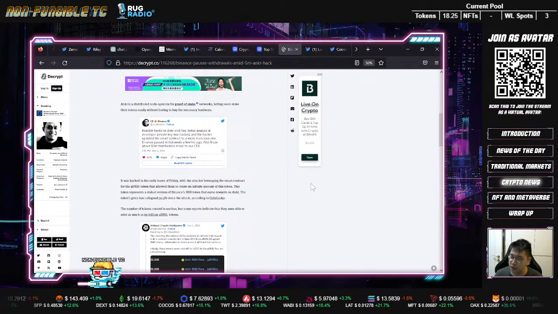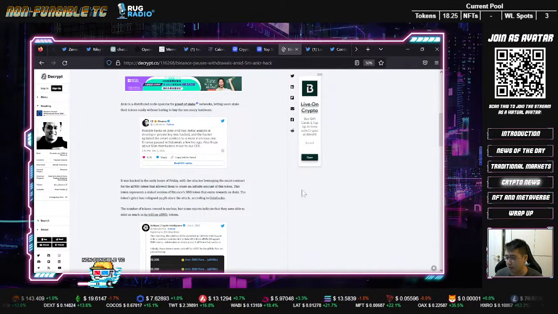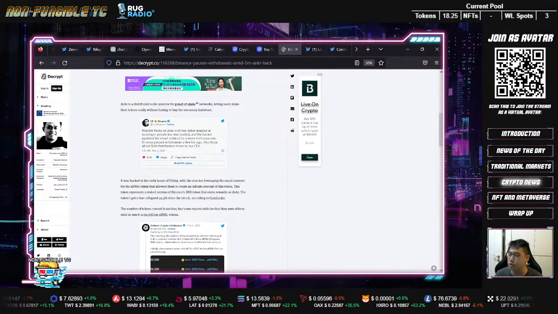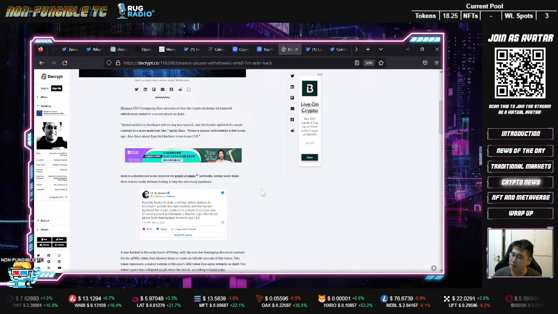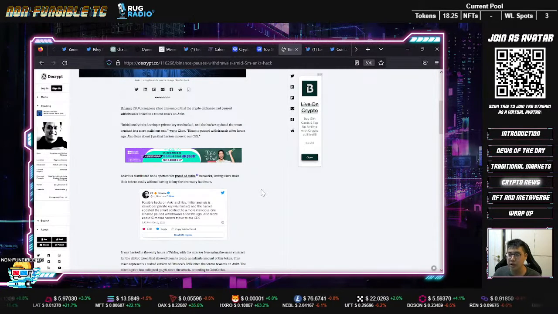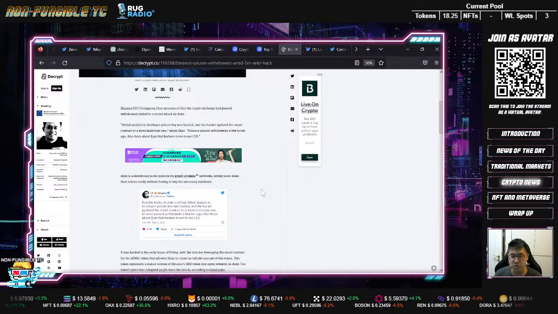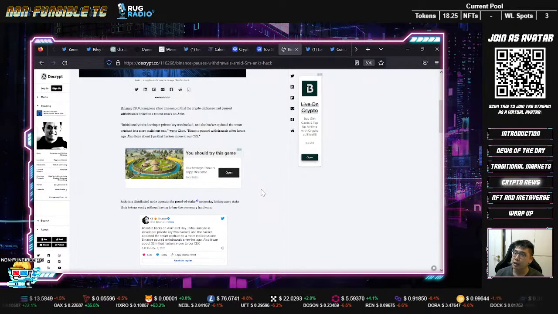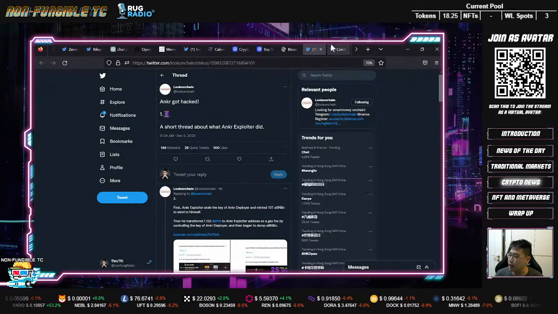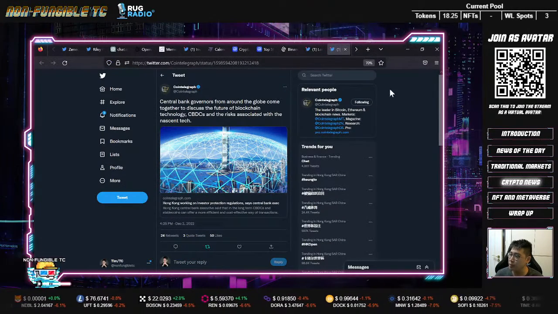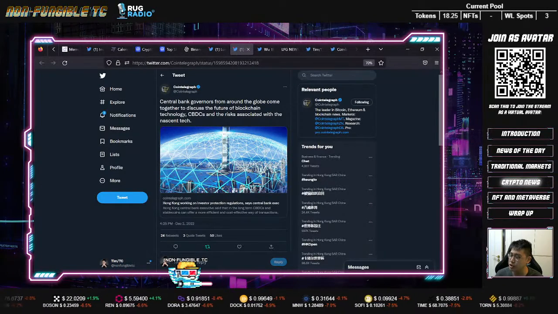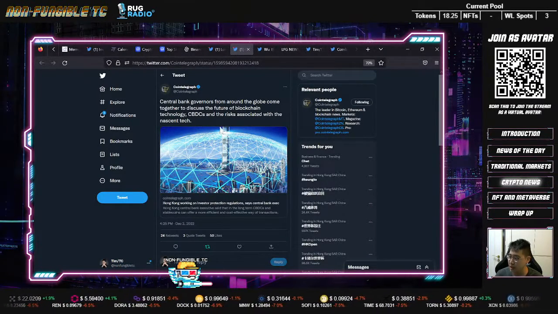So it does show you that even though there's a hack, there are some sort of centralized points that could prevent that. But also, when hacks happen, there are always these centralized choke points in terms of cashing out. And there is this debate about the true idea of decentralization and stuff like that, right? So anyways, moving on to this one, right? Central bank governors from around the globe come together to discuss the future of blockchain technology, CBDC, and the risks associated with the nascent tech, right?